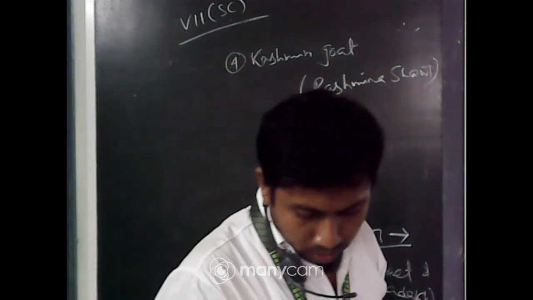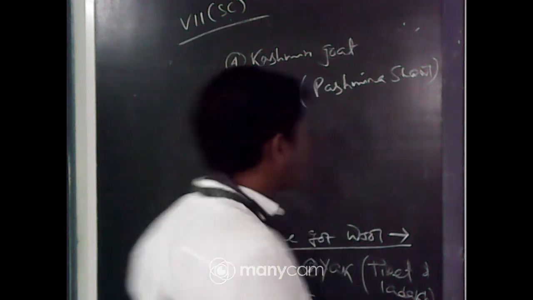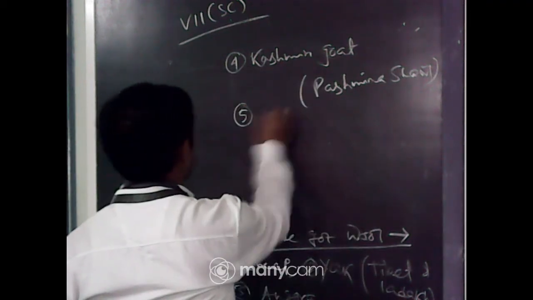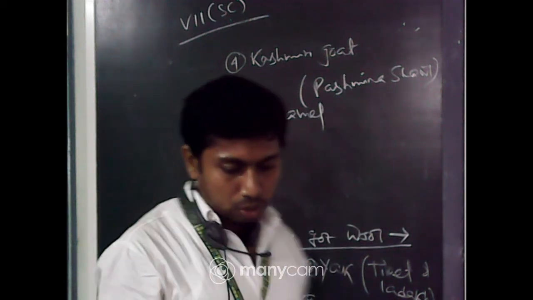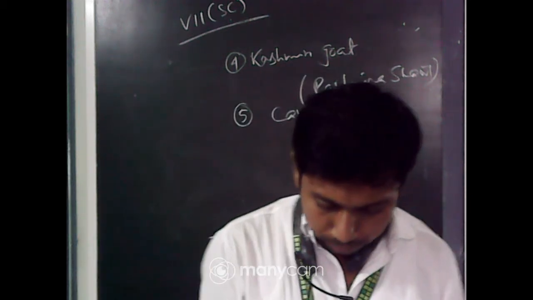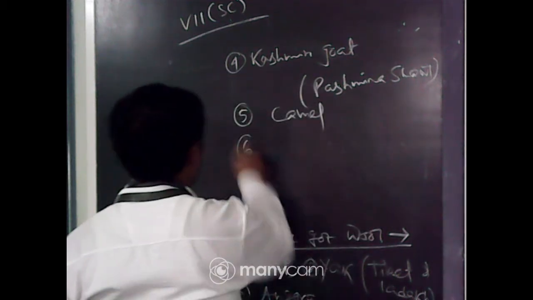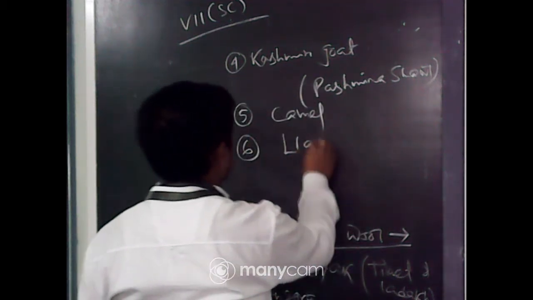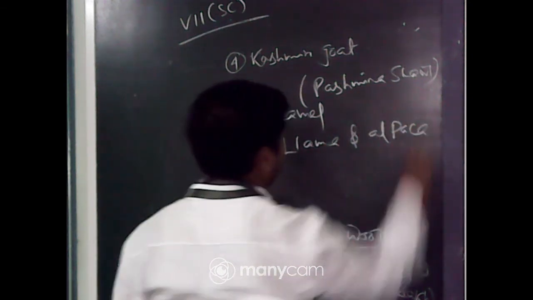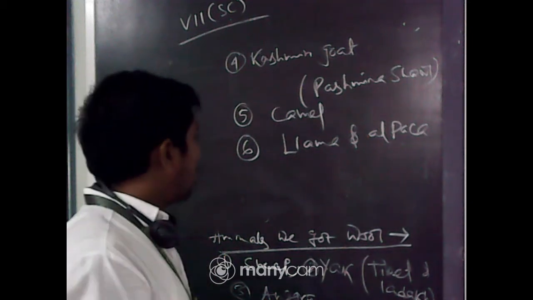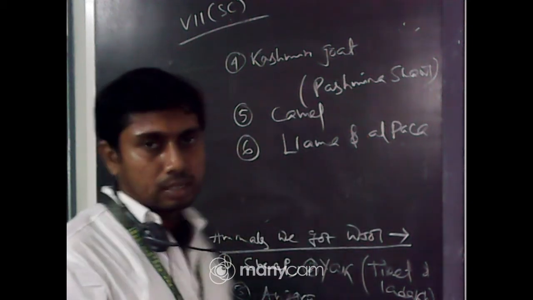The fur on the body of the camel is also used for the preparation of wool. So number 5 is camel. Camel fur is also used for the preparation of wool. Llama and alpaca are also kinds of animals. They are basically found in South America, from where we also get wool, but this is imported.